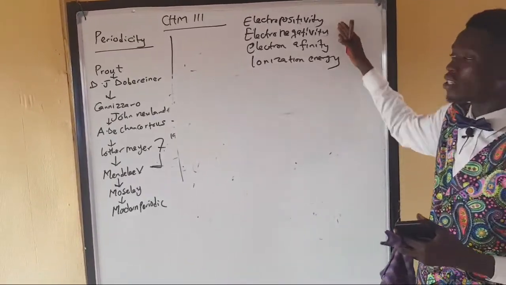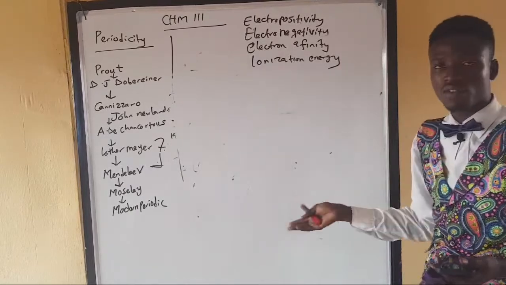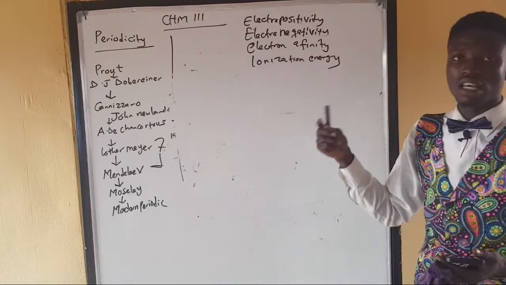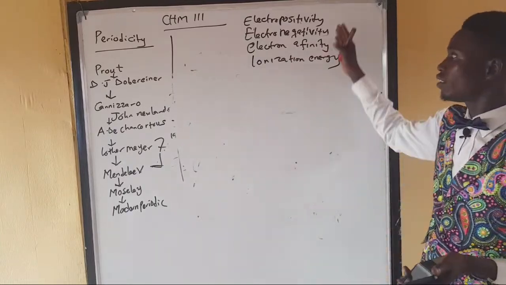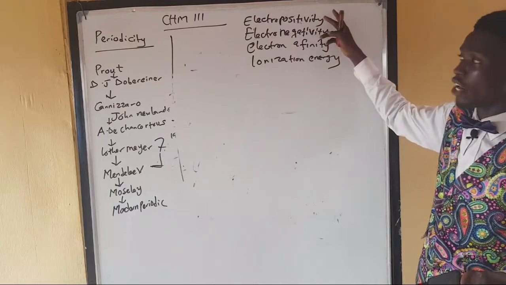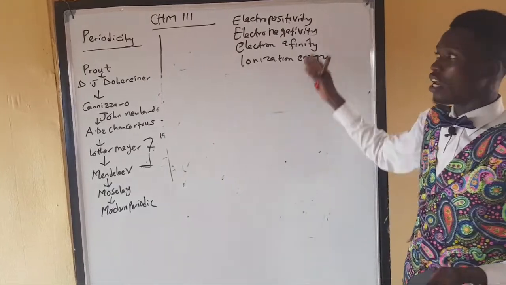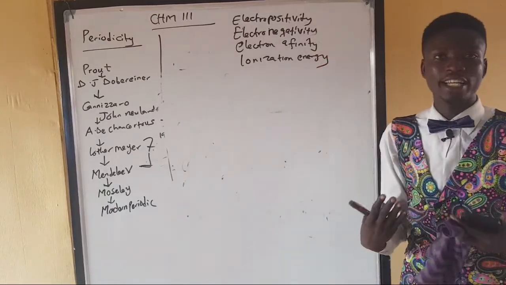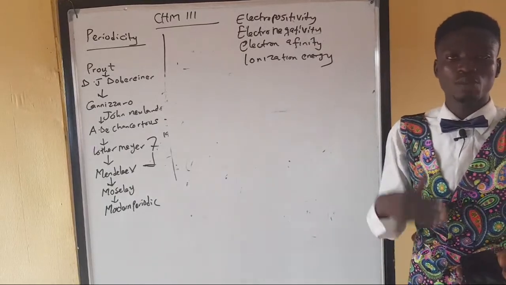Now, you'll be hearing all those terminologies whenever you come across the periodic table: electropositivity, electronegativity, electron affinity, and ionization energy. I've already made mention of what electropositivity and electronegativity are. I have told you that electropositivity is associated with metals because they are positively charged, because their protons are more than their electrons.